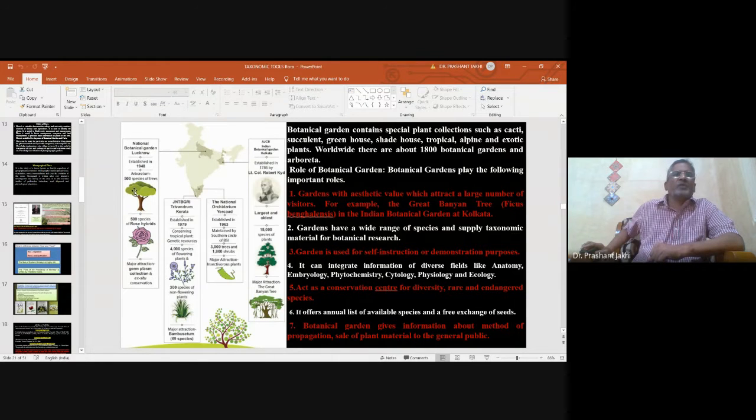The arboretum has about 500 species of trees, 500 species of rose, hybrids, major attractions, germplasm collection, and ex situ conservation.